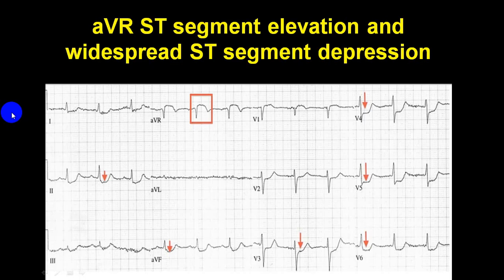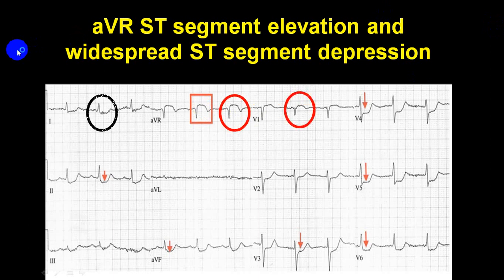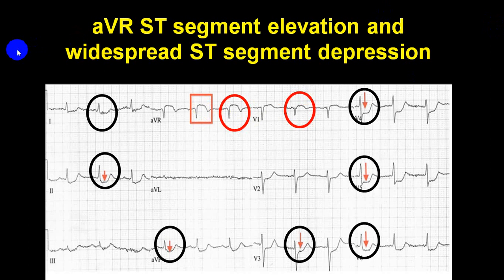Yes. Clear? Now suppose there is only ST elevation in aVR and a widespread depression, you can see in lead 1, lead 2, even in aVF, V3, V4, V5, V6, and there is also ST elevation here. This is definitely more. You can see this is 2 small squares and it is more than V1. All three criteria are fulfilled. Same again. Clear? Right.